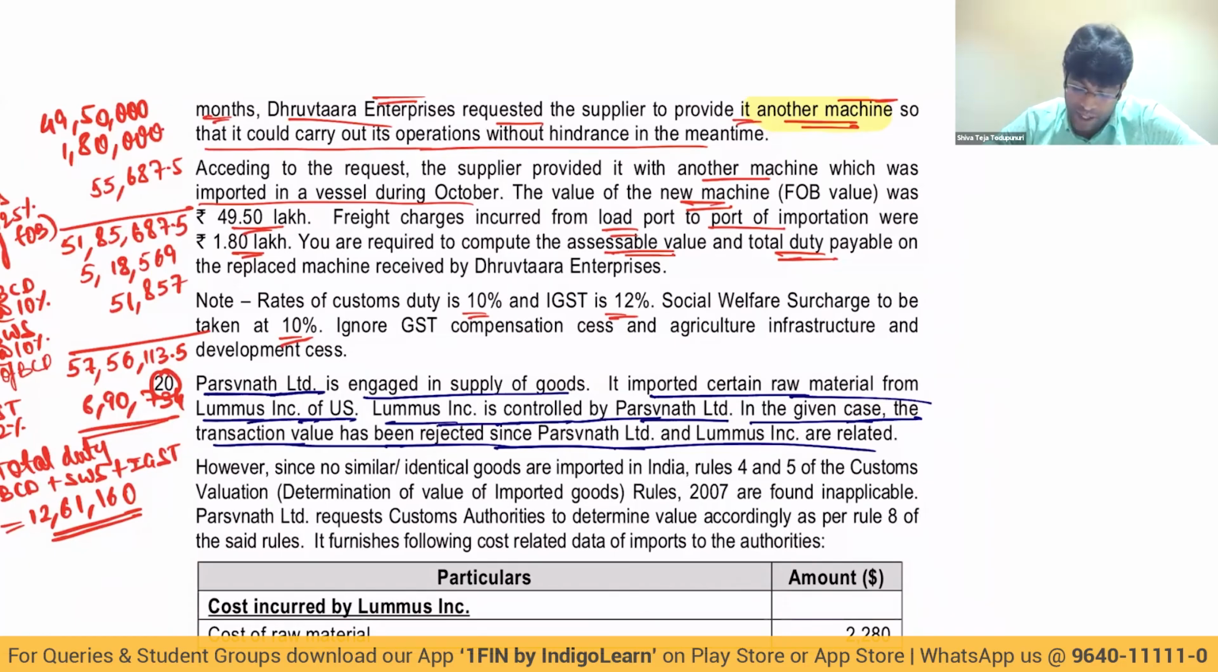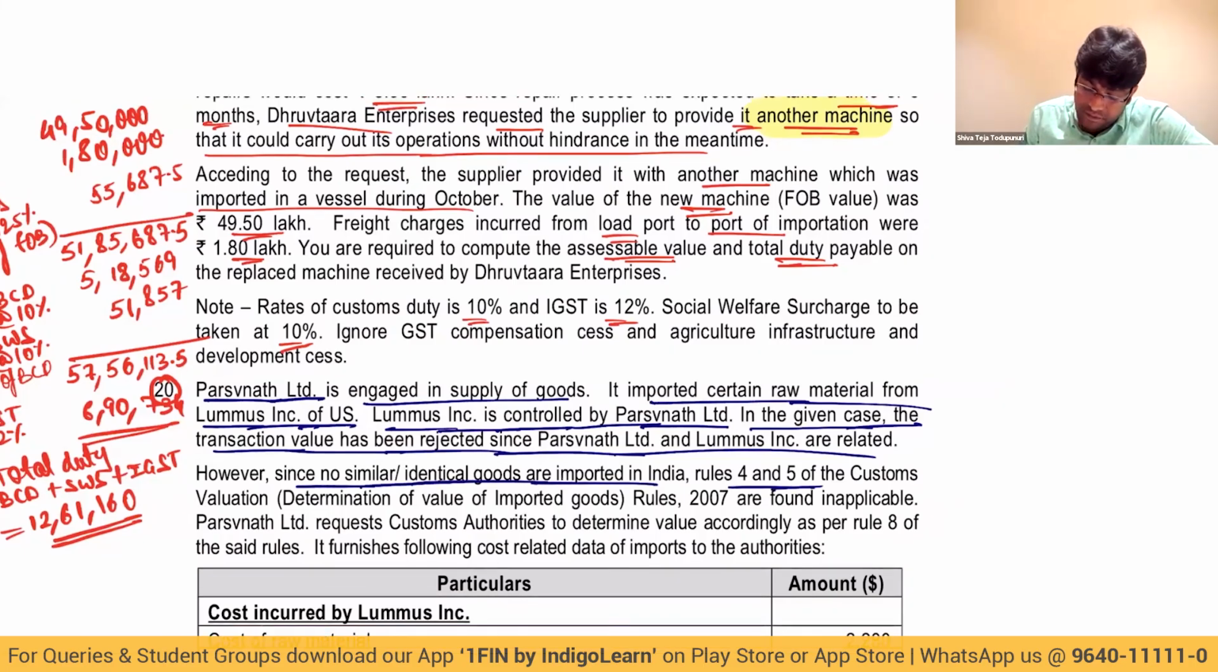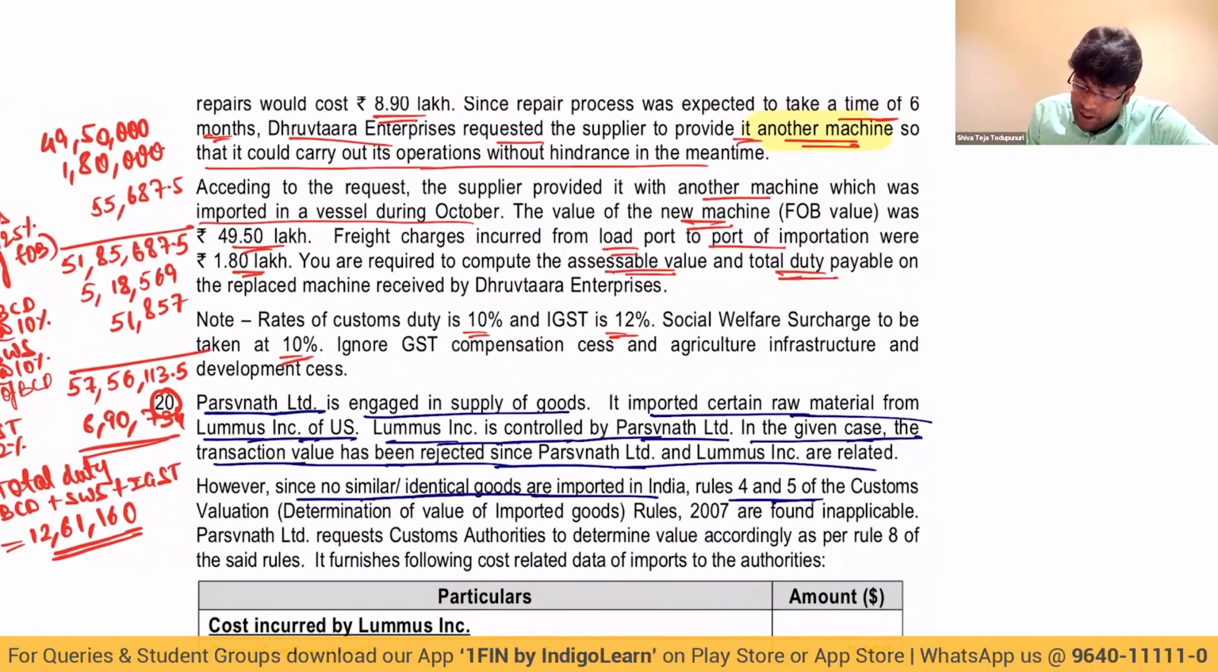Clear, friends? See now. However, no similar identical goods are imported. That also failed. So rule 451. They requested authorities to determine value as per rule 8 of the said rules. So rule 7 is deductive value. Rule 8 is computed value.